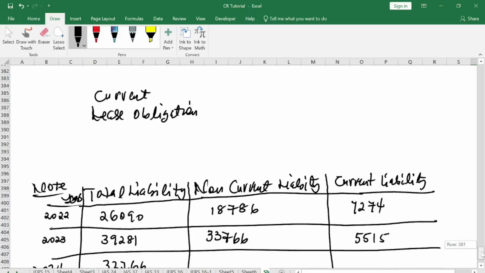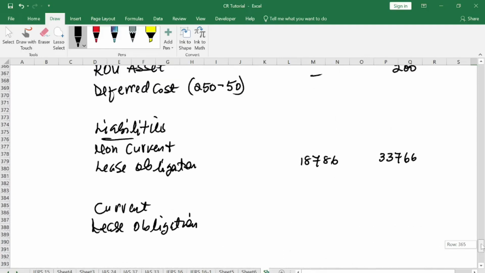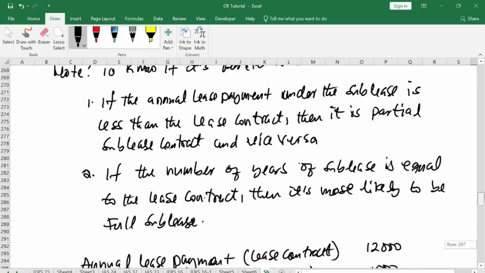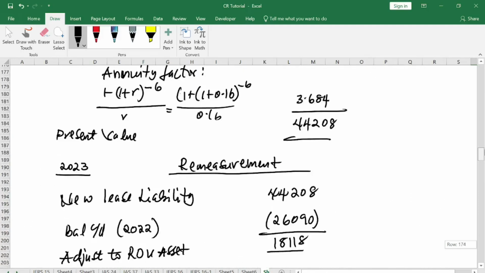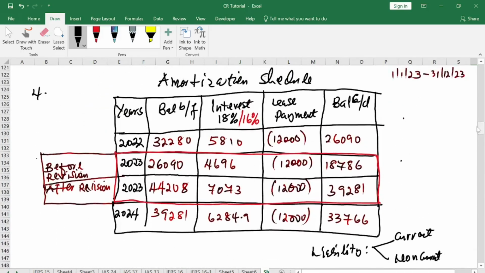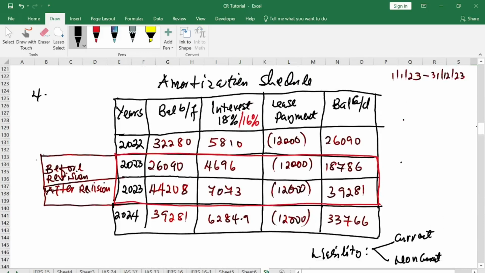So when you are done, your current liability is the difference between the two years. So the difference, 26090 minus the second year, which is 18,786, will give you your current liability.